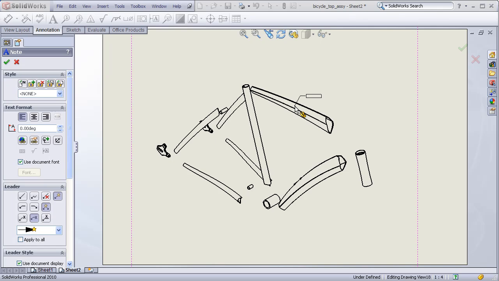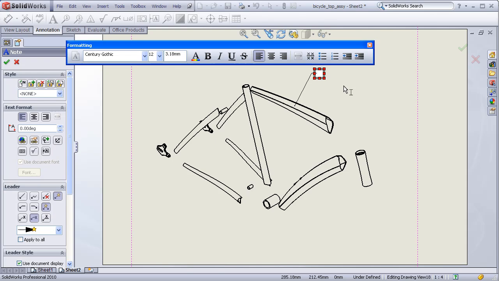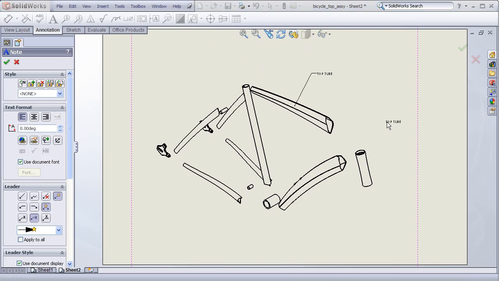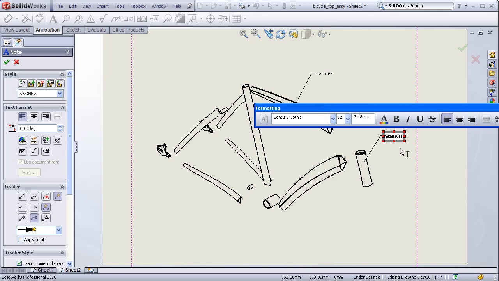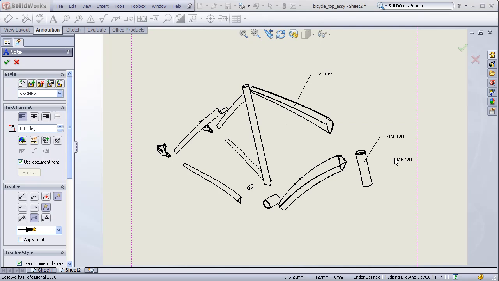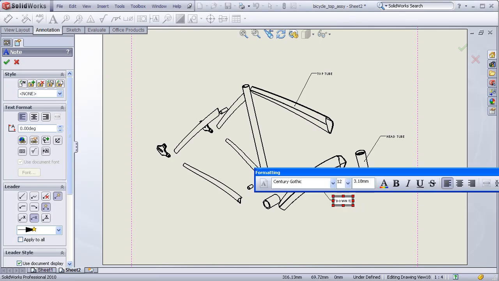So drag this out, and then I can type in here, top tube. Finish, drag over here, drag out, head tube. Left click to finish, drag over here, down tube, and so on. And I can hit escape to finish.